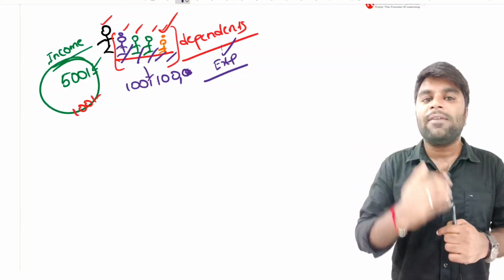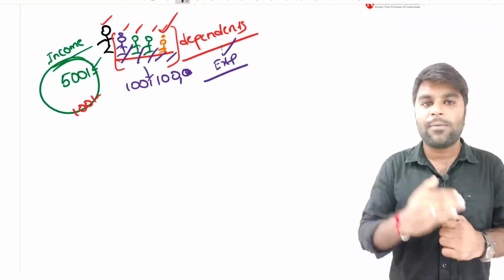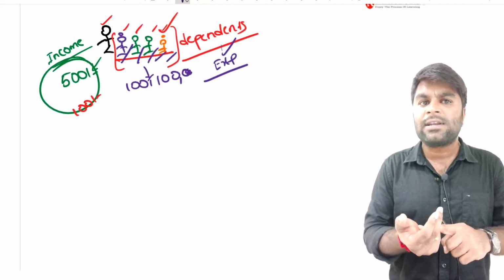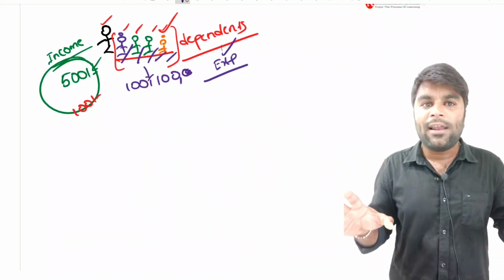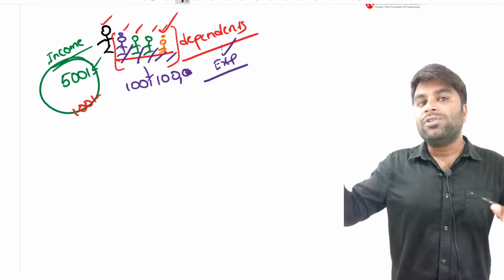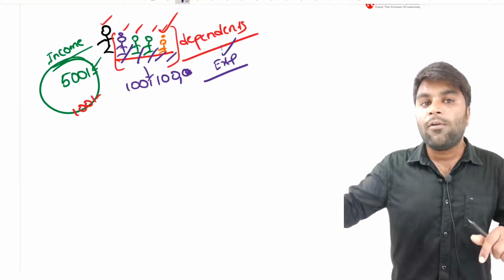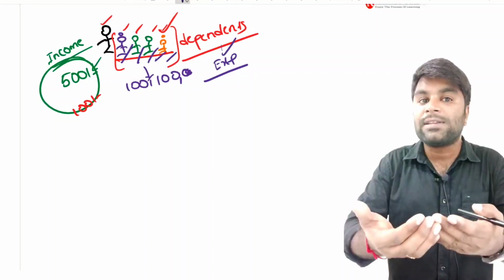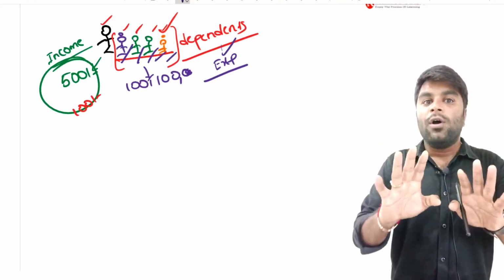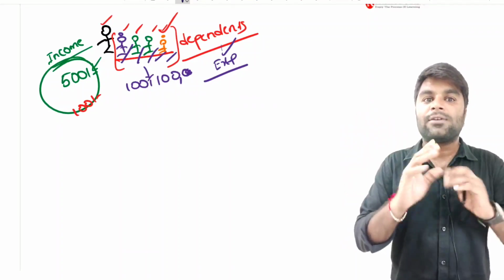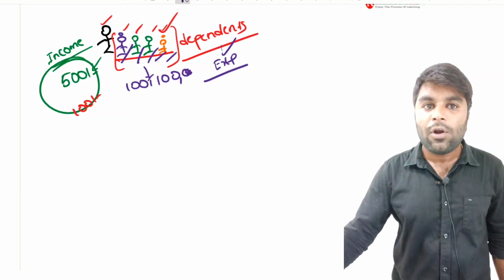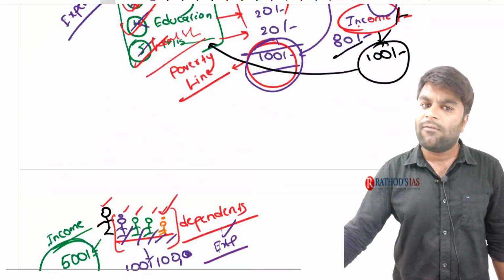Imagine yourselves, guys. You might ask some money from your parents. You are going to have the books, the basic goods and services required for your day-to-day life from your parents, right? So in spite of not earning any income, you are just taking your parents' income and making it an expenditure and having the basic goods and services required for your life. So if I take expenditure as a measure to calculate poverty, I will get the true picture of poverty in India. Not only in India, in every part of the world.